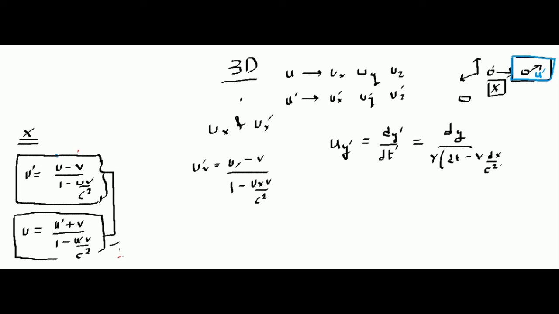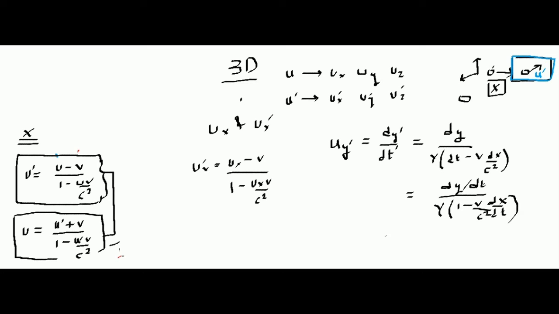So remember one thing, what you need to do, take dt common in the denominator, so you will get dy by dt in the numerator. Okay, and in the denominator you will be left with gamma 1 minus v by c square, you will be left with dx by dt. Agreed?